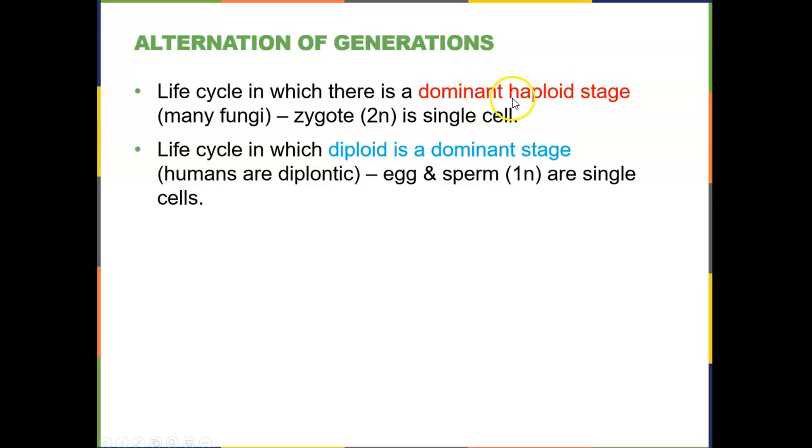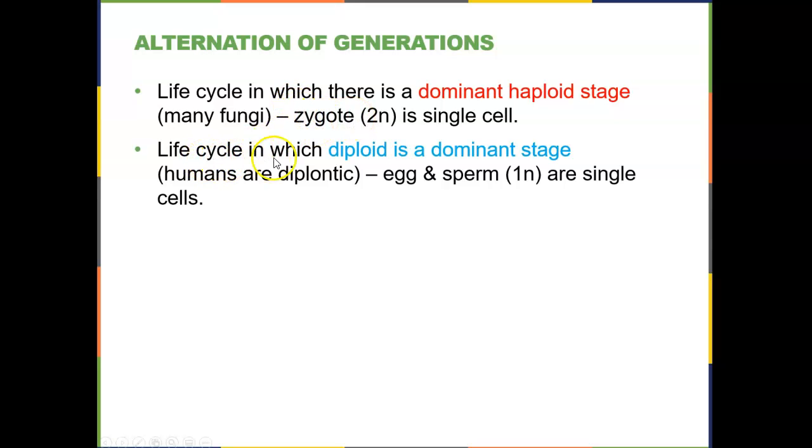They spend the majority of their life in the haploid stage. Remember, that's a single copy of every chromosome. And the only diploid component of their life cycle is when they make a zygote. And the zygote is a single cell. So there is no multicellular diploid stage.